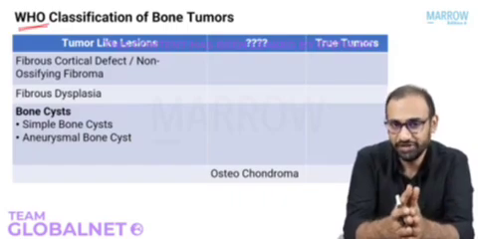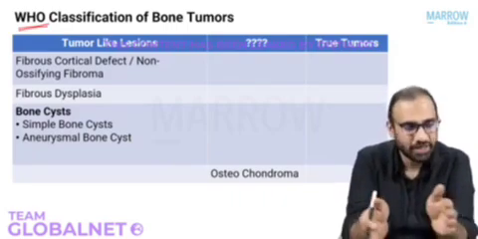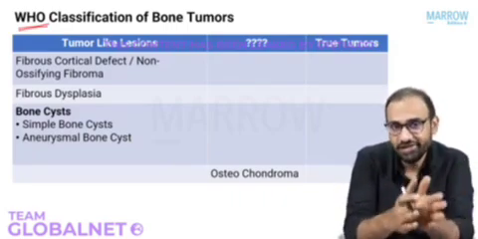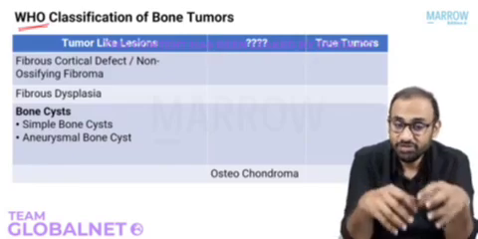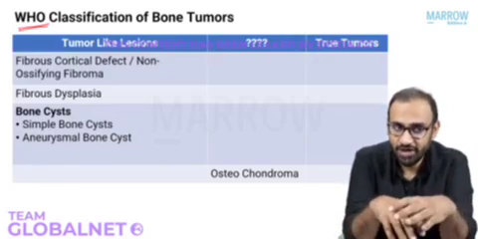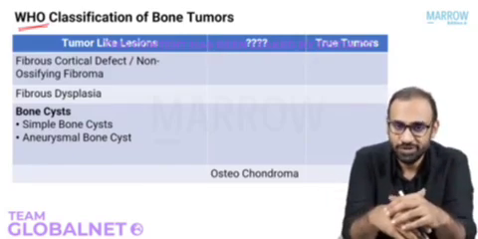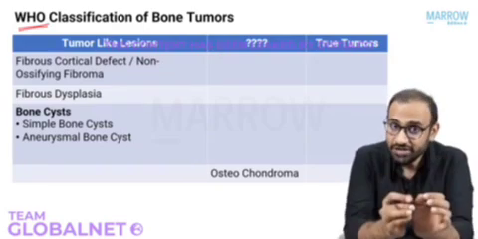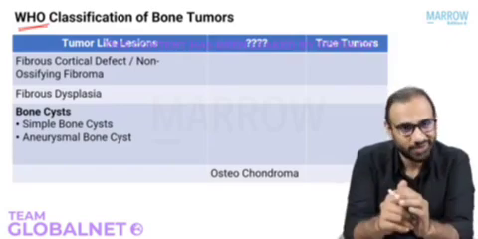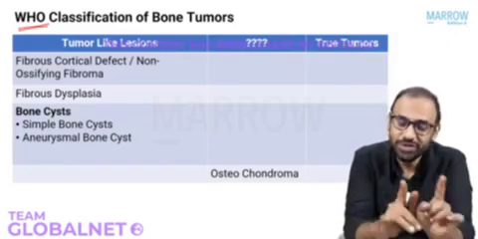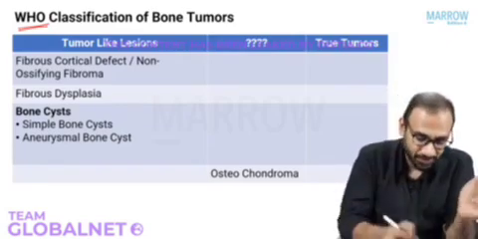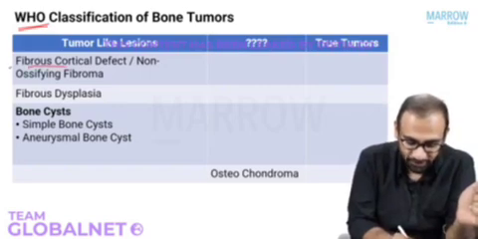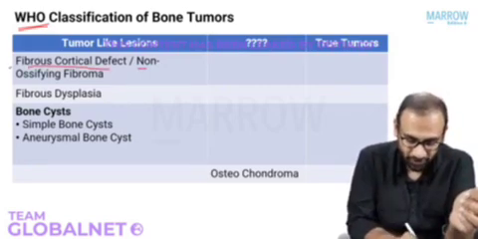We have WHO classification, which has classified bone tumors into tumor-like lesions and then the actual tumors. Okay, this will be very helpful for us to understand the big picture of bone tumors. So what are tumor-like lesions? Tumor-like lesions are lesions that look like tumor but are not tumors. Okay? They look like tumor but they are not tumors. So what are these? You have fibrous cortical defect here, also known as non-ossifying fibroma.